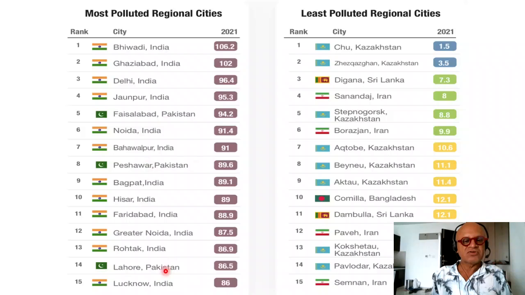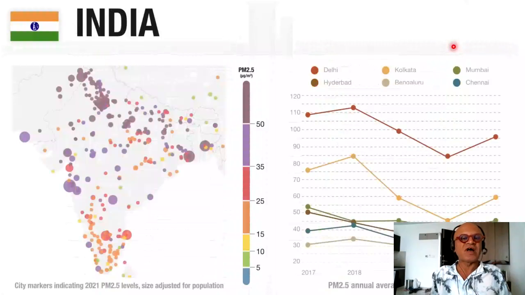2 cities, 3 cities, Bangladesh, Dhaka should have been here. But anyway, least polluted regional cities are in Kazakhstan, Sri Lanka, Iran, and so on and so forth. Okay, so I won't read all of those, but you can see that some of them have very good air qualities, below 5 micrograms per meter cube for PM 2.5.